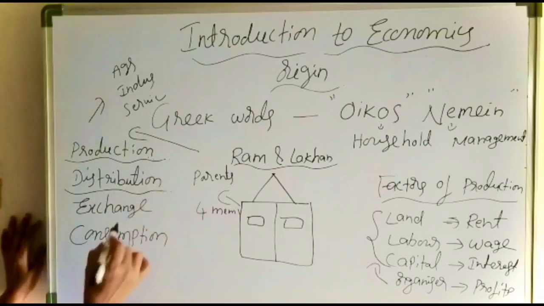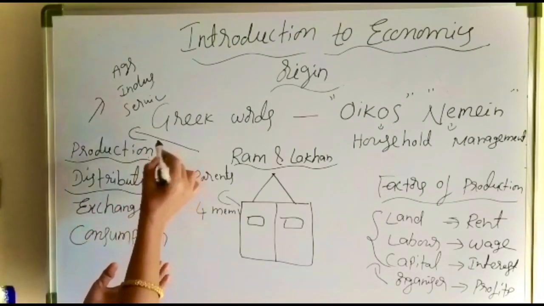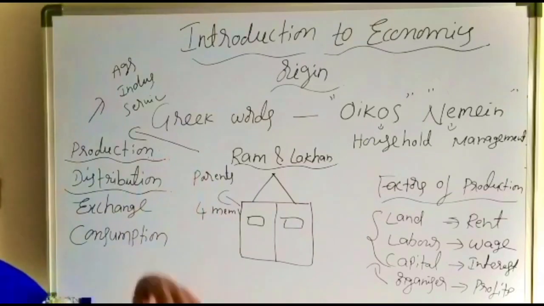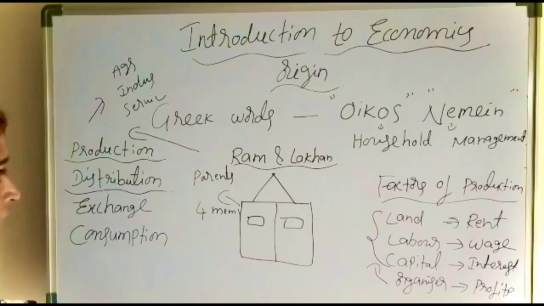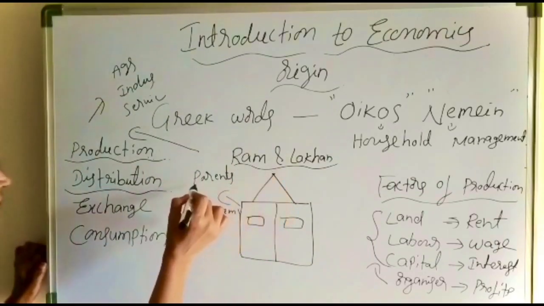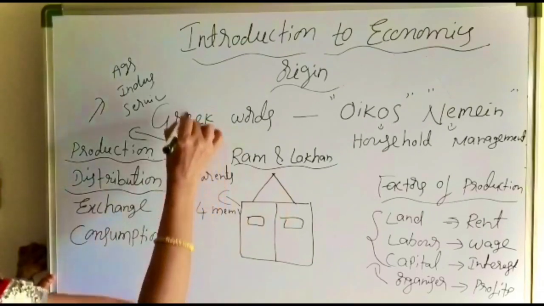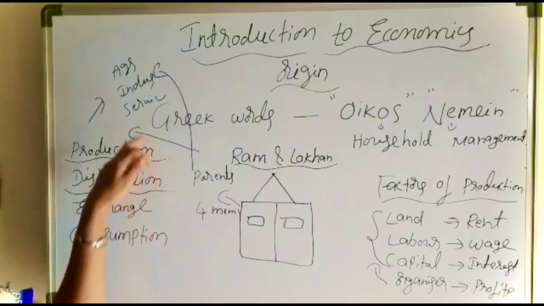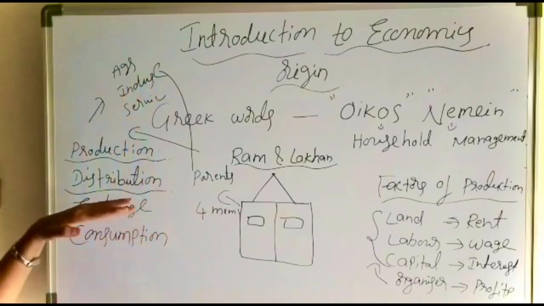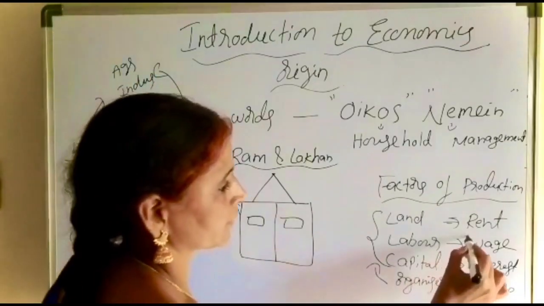Okay. Next one, in the production process, all the economic agents are providing their services, and in the distribution process, they are getting their remunerations. Here, Ram Lakhan's parents are engaging in the industrial sector. Both are working in the industrial sector. Means they are engaging in the production process, that is in the industrial sector, and they are getting their remuneration in the form of wage.